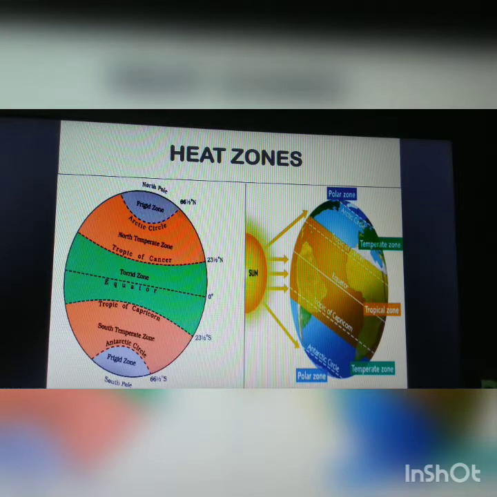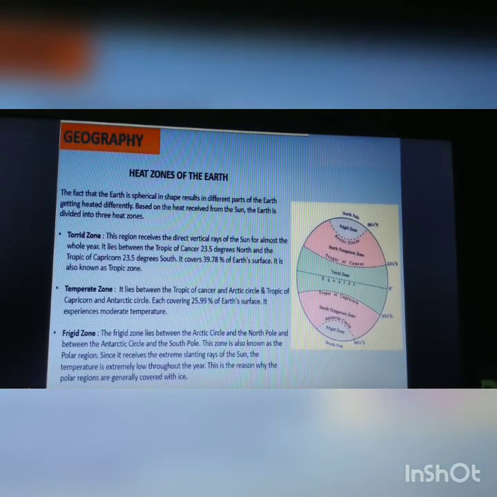What are the zones? First is the torrid zone, then the temperate zone, then the frigid zone. So those important lines divide the earth into different heat zones. The fact that the earth is spherical in shape results in different parts of the earth getting heated differently.